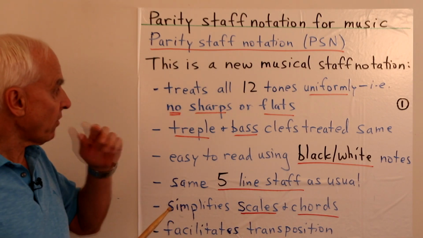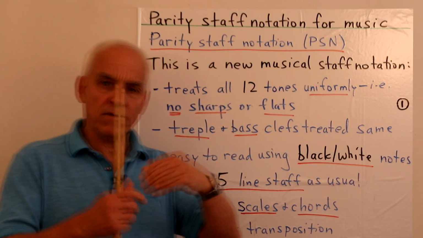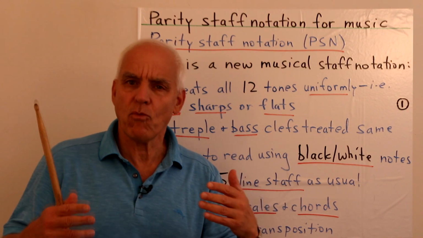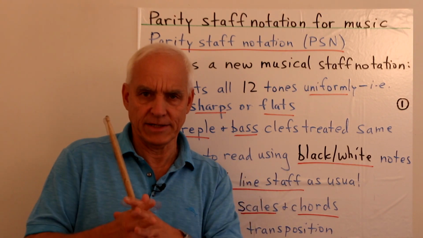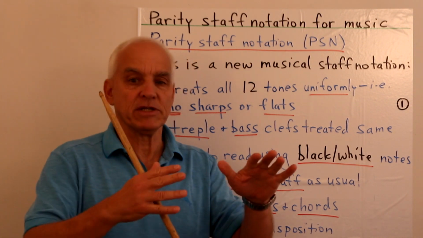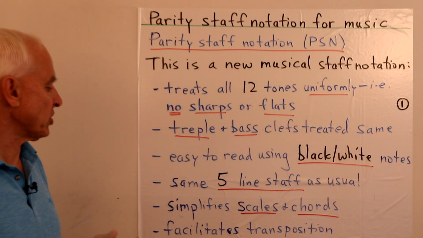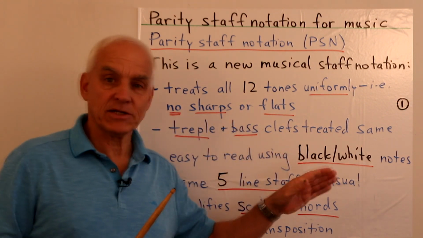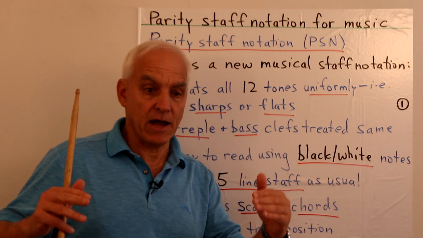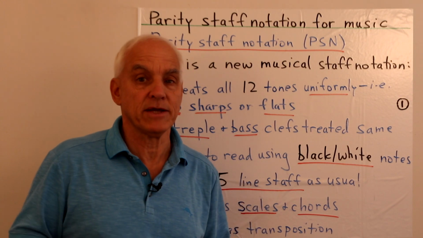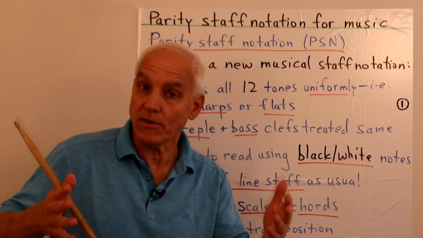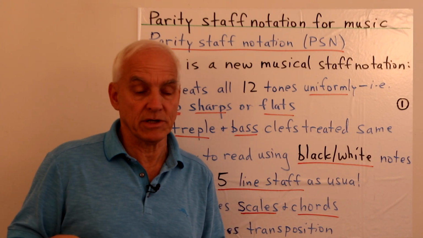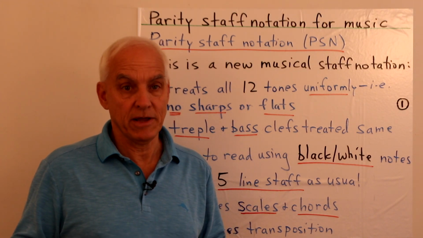First of all, it treats all of our 12 tones in our chromatic 12-tone scale in a uniform way. They're all on the same footing, essentially. So transposition, etc., is much facilitated. There are no sharps or flats, so the complexity really goes down dramatically, and I'm going to be showing you that today when we talk about scales in this new system, and how there's a dramatic simplification, even with just major scales.